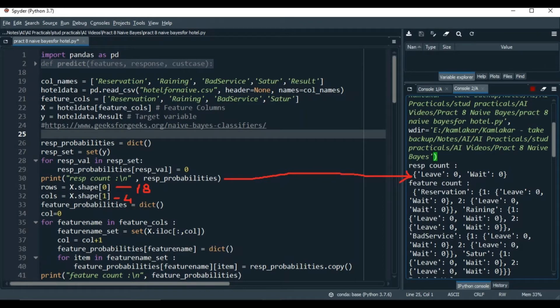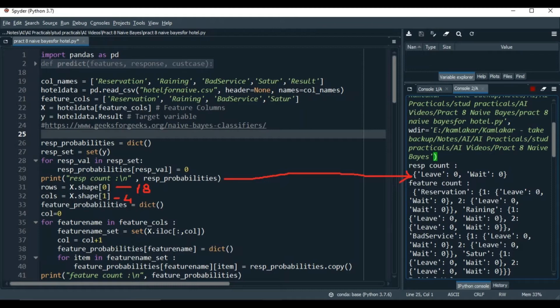This column has mainly two values, wait and leave. I'll have to count how many times each value appears in the data. So for the response feature, I can create a dictionary in which there will be two keys, wait and leave, and the value of the keys will be their probabilities. In some other example, perhaps there can be more than two values in the result column, which will then generate that many keys in the dictionary.